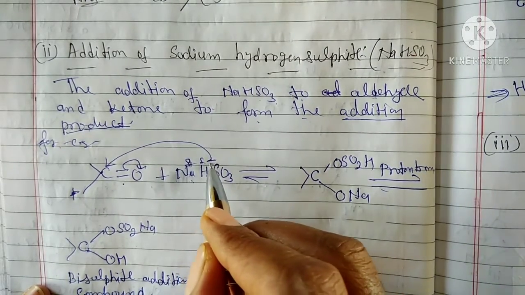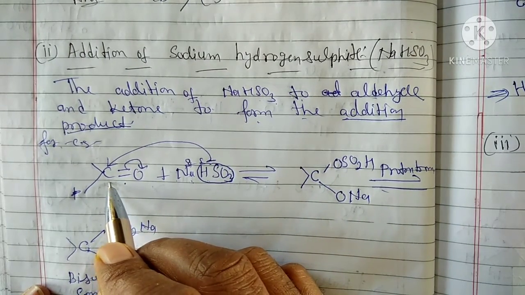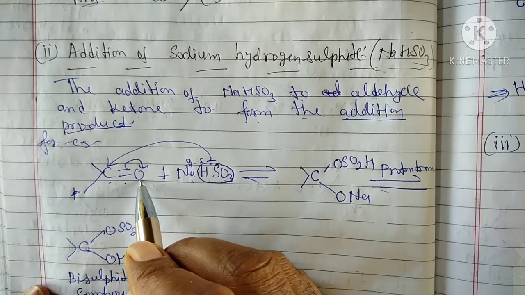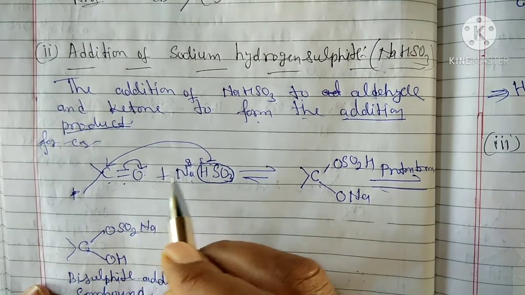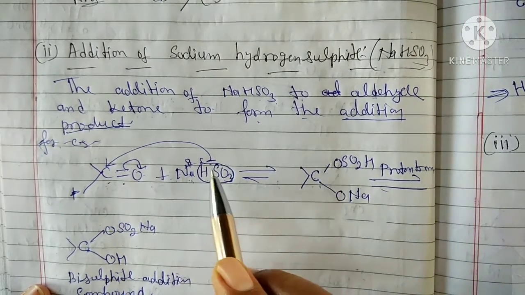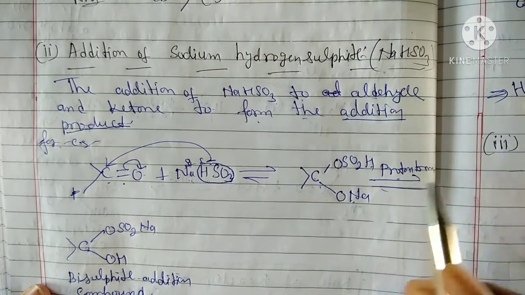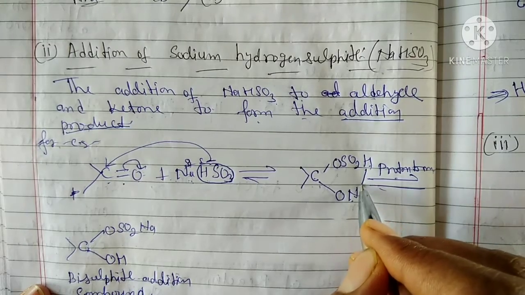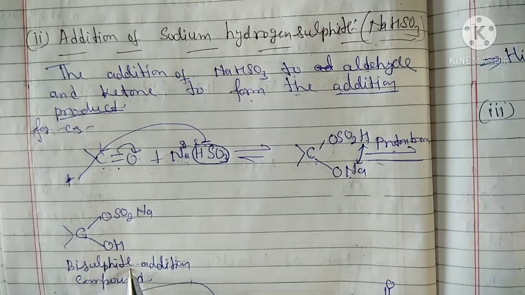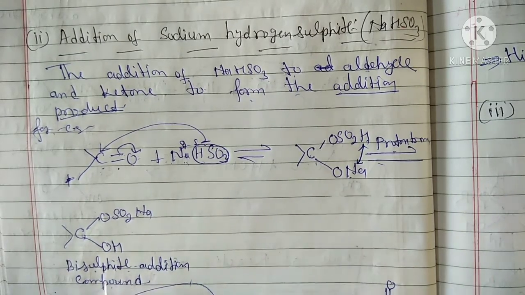So this whole molecule acts as the nucleophile, and this nucleophile can attack this carbon atom, and this multiple bond can shift towards the oxygen atom, and this negative oxygen attracts the sodium atom to form C(OSO2H)ONa. After proton transfer, this hydrogen atom transfers here and the sodium atom transfers here to form the bisulfite addition compound. Okay students, this is known as the bisulfite addition compound.